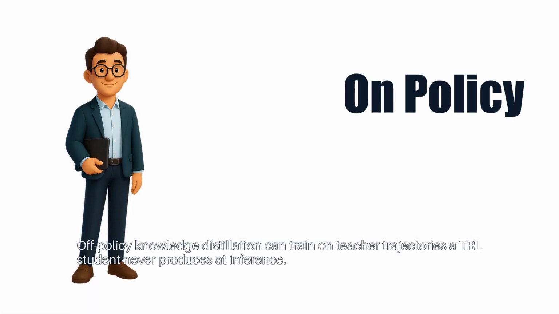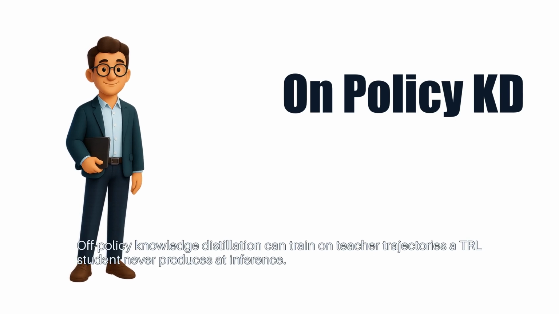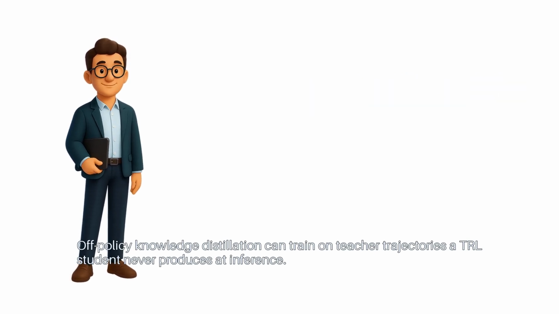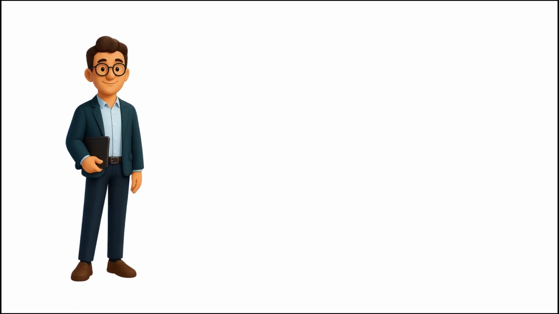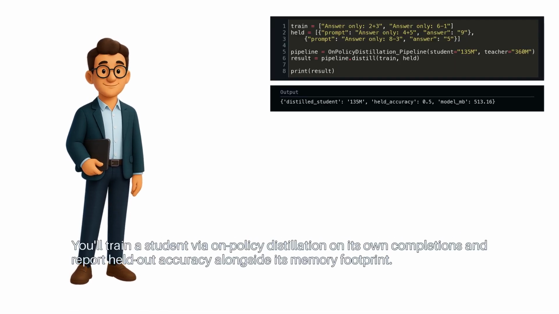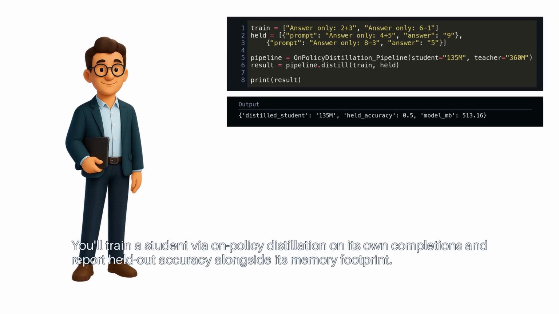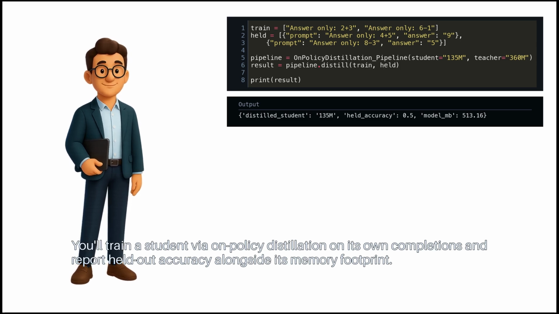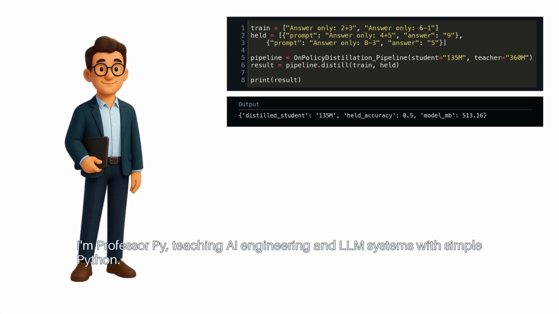Off-policy knowledge distillation can train on teacher trajectories a TRL student never produces at inference. You'll train a student via on-policy distillation on its own completions and report held-out accuracy alongside its memory footprint. I'm Professor Pi, teaching AI engineering and LLM systems with simple Python.